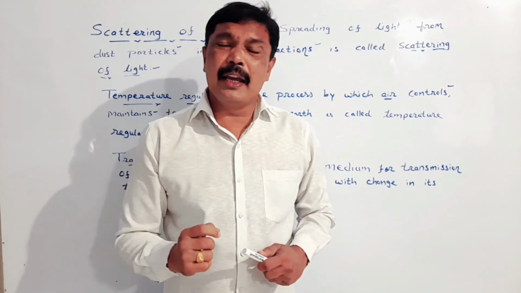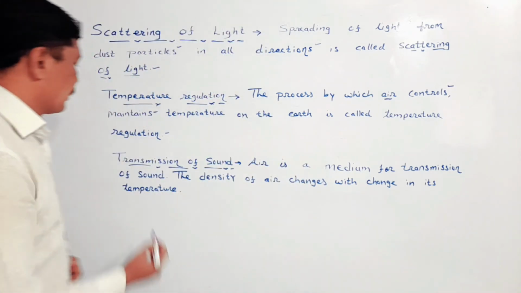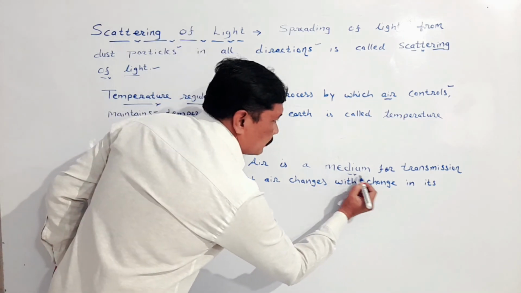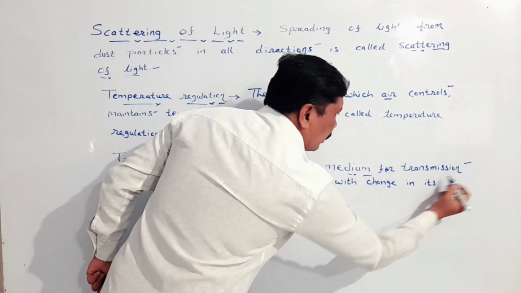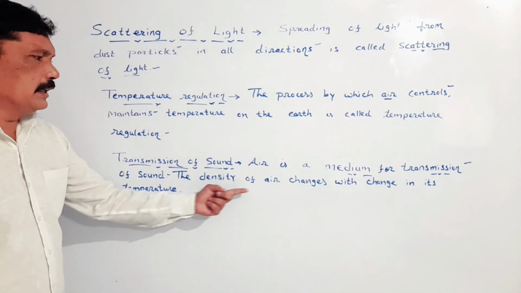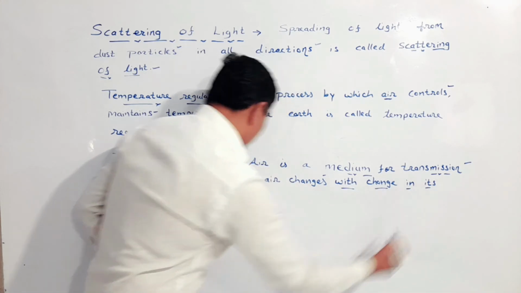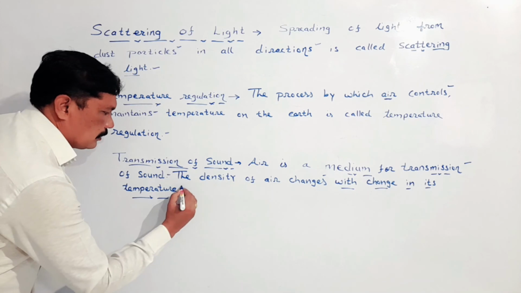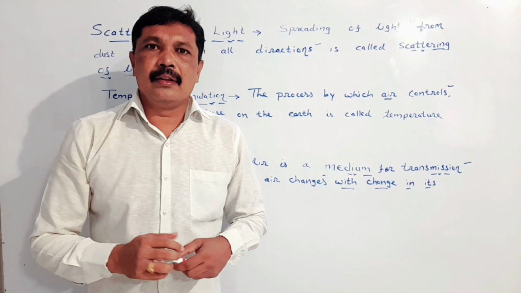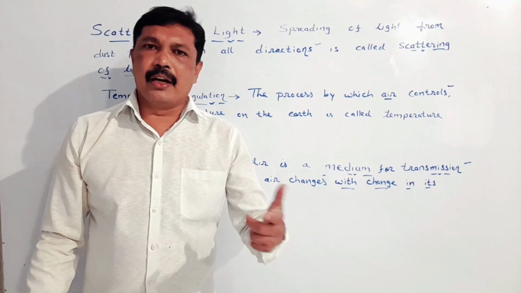The density of the air depends upon the temperature. Transmission of sound. Air is a medium for travel or transmission of sound. The density of air changes with change in its temperature. My dear student, we have studied three properties of air today.